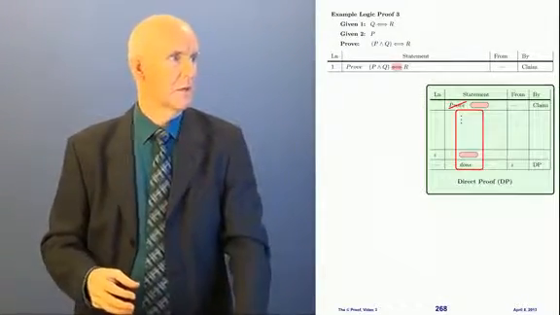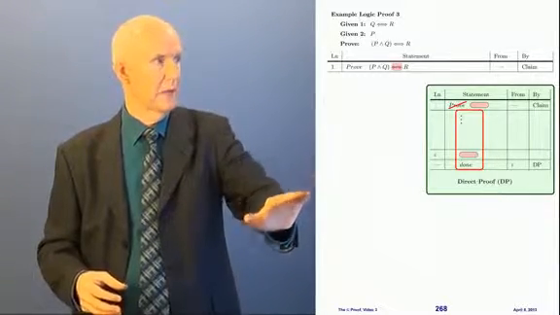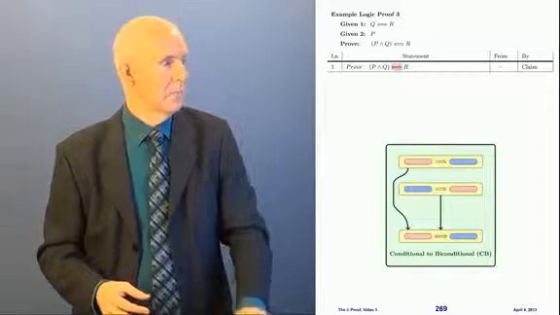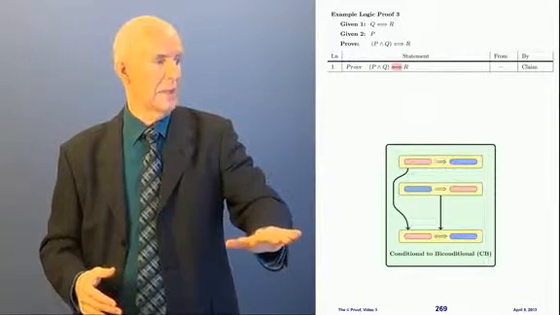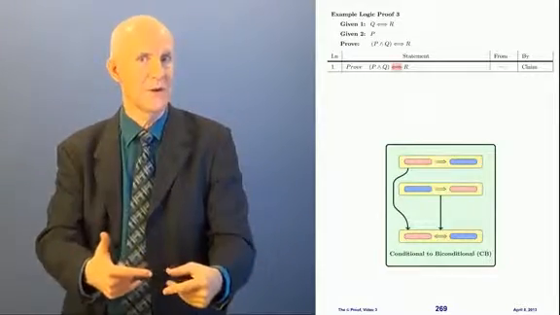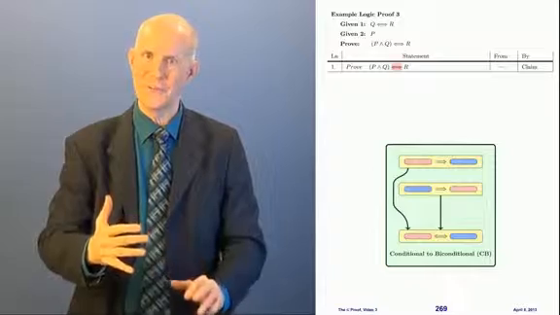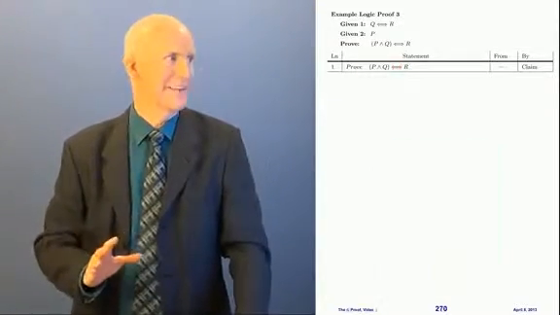You see? So like I said, it's going to be a direct proof. And then after we get both of them, we'll use CB to put together the biconditional, and we'll finish the direct proof. You'll see what I mean if you didn't follow it right there.